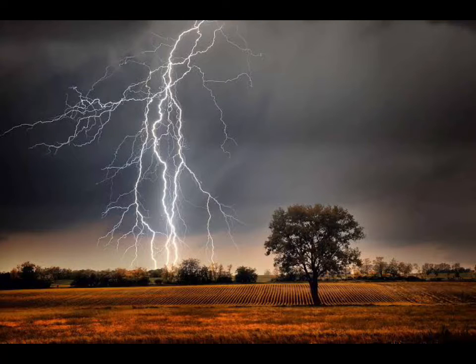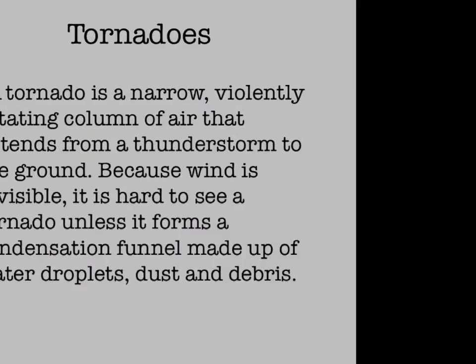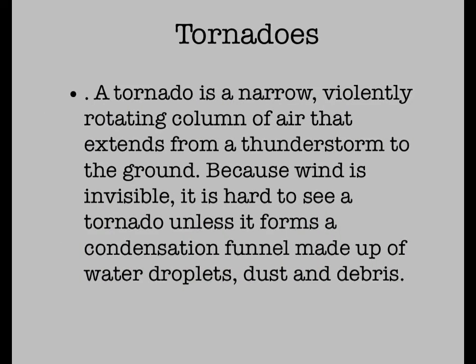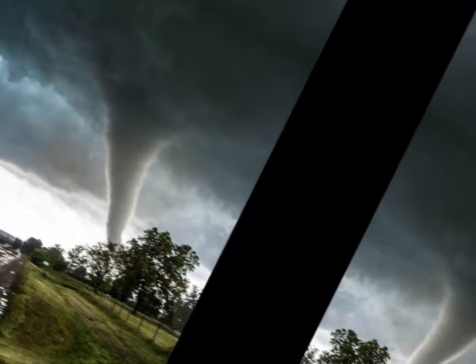The rapid heating and cooling of air near the lightning causes thunder. Tornadoes. A tornado is a narrow, violently rotating column of air that extends from a thunderstorm to the ground. Because wind is invisible, it is hard to see the tornado unless it forms a condensation funnel made up of water droplets, dust, and debris.